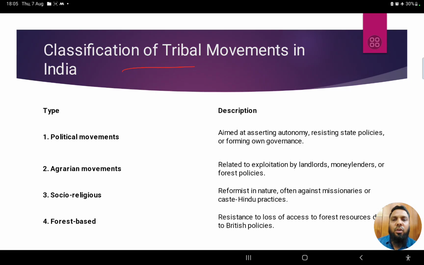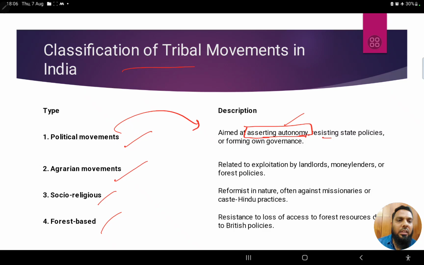Among the tribal revolts that we see, there were political movements, agrarian movements, socio-religious and forest-based movements. Political movements were aimed at asserting autonomy, because tribal people live with some sort of detachment from civilization. They have their own rules and their own structure of administration. So generally, they want autonomy. They don't like getting subjugated. Therefore, political movements asserted autonomy. They don't want state policies, and many times they started forming their own governance systems as well.